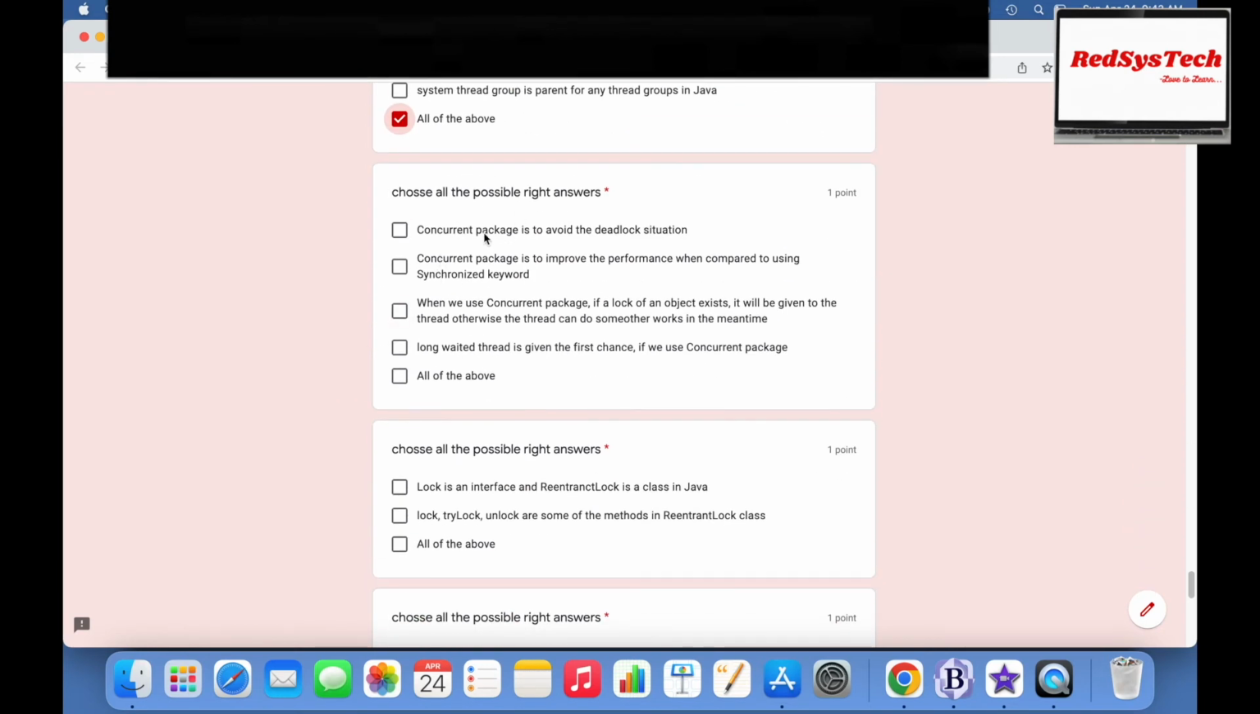Choose all the possible right answers. Concurrent package is to avoid the deadlock situation. Yes, that is correct, right? If you use the synchronized keyword, there is a possibility of a deadlock situation. So in order to avoid it, you have to use the concurrent package.